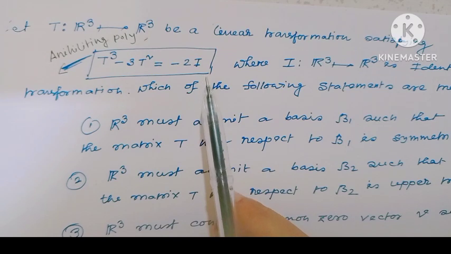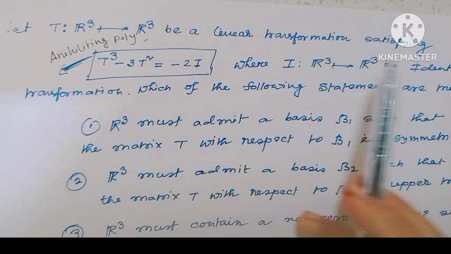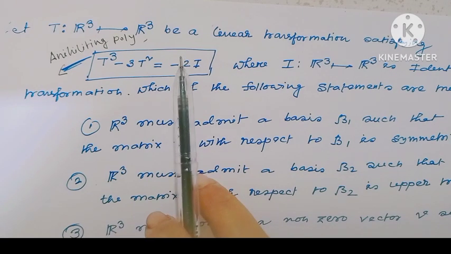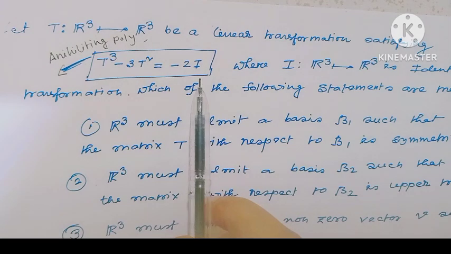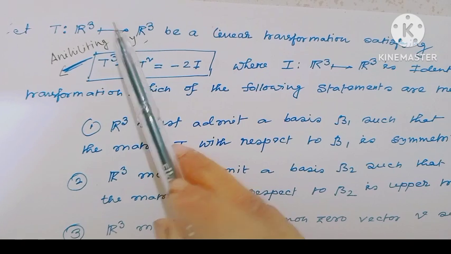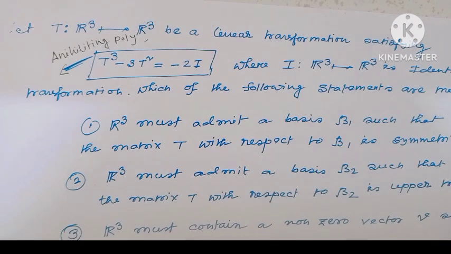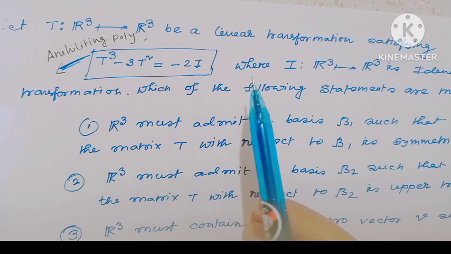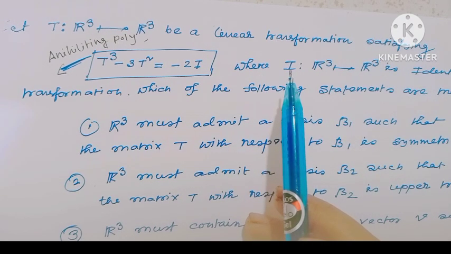It may be the characteristic polynomial or the minimal polynomial, but since it is not defined here which one it is, obviously this is the annihilating polynomial which annihilates this linear transformation. We all know an annihilating polynomial does not always imply the characteristic polynomial or minimal polynomial.